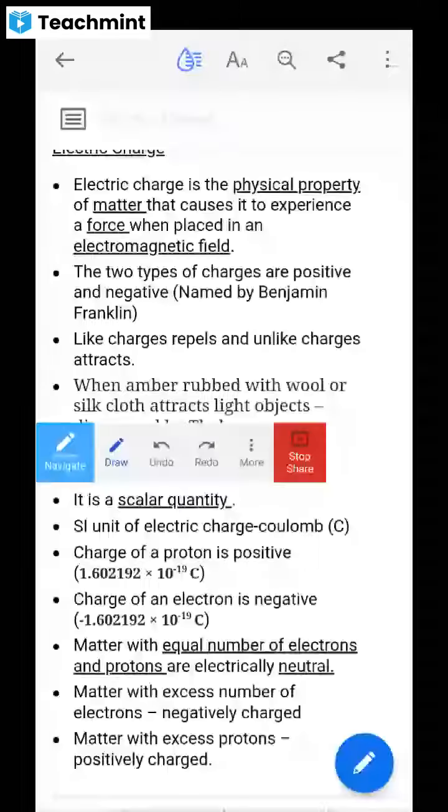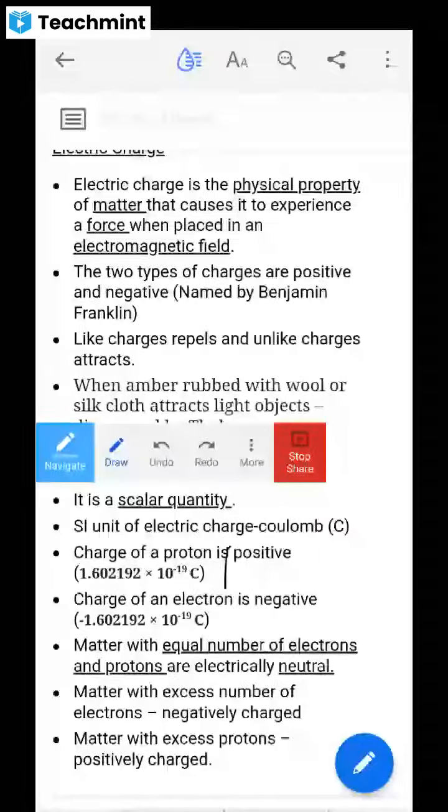For an electron we mention a negative sign, and for a proton it is a positive value. What is the charge on a proton? 1.602 into 10 to the power of minus 19.